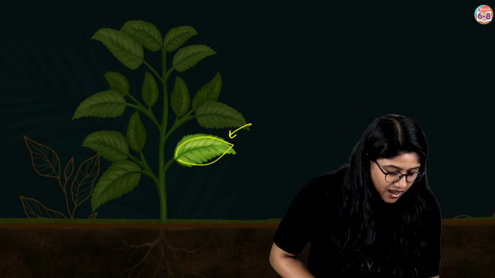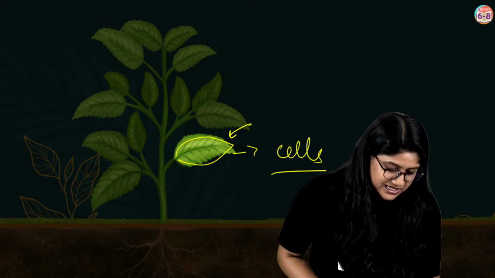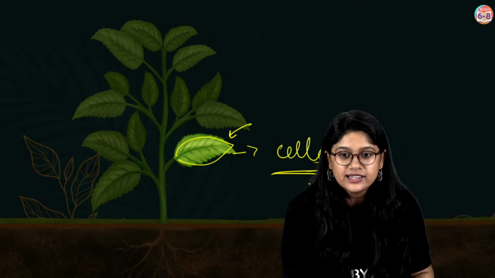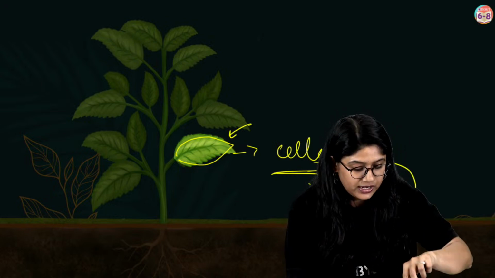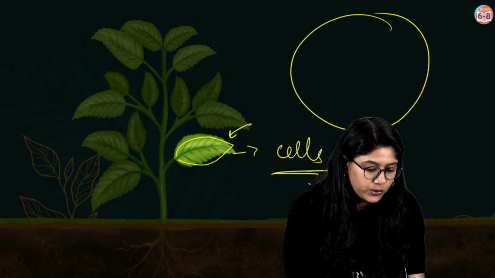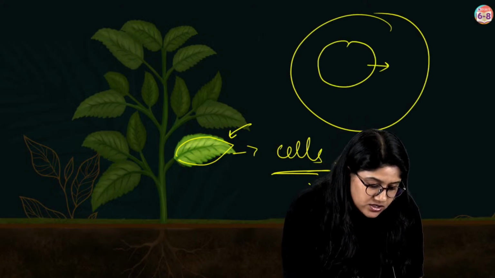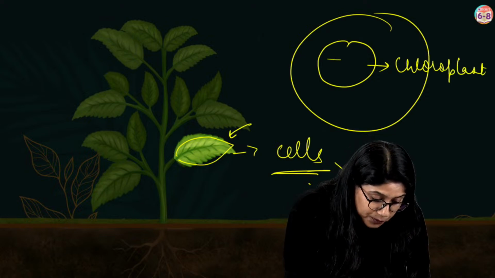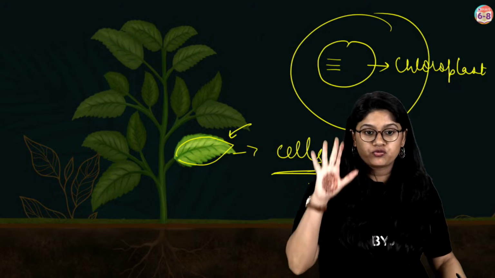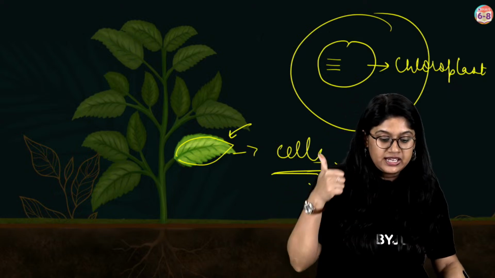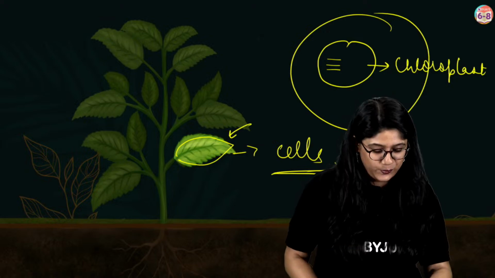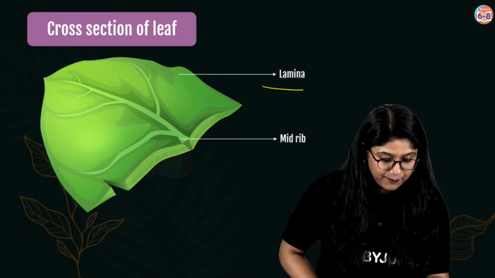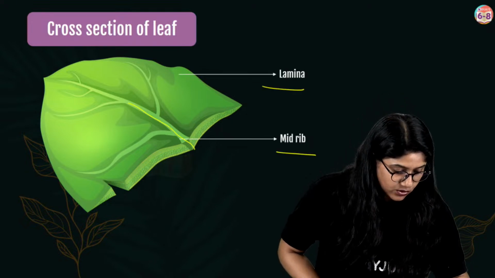In the leaves, basically we have the cells. Inside the cell, wait, I'll draw over here, we have chloroplast. Inside the chloroplast we have the chlorophyll. So three important things that we have to remember: leaves, cell, chloroplast. If we take a closer look at the leaf, we have the lamina, the outer part, and the midrib that carries the water and the food.